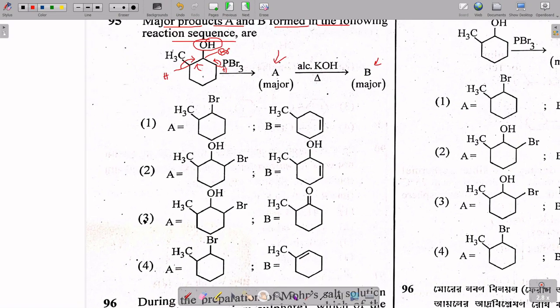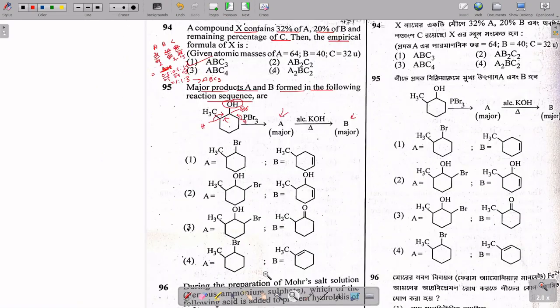So sorry, let me zoom out. So in this case the eliminated product is option 4 and option A, and the next product is the most substituted compound, that is option 4 is the answer, not option A. Let's move to the next question.